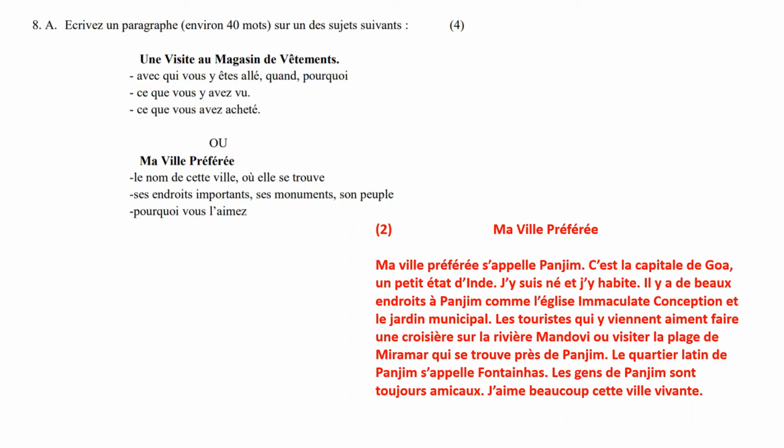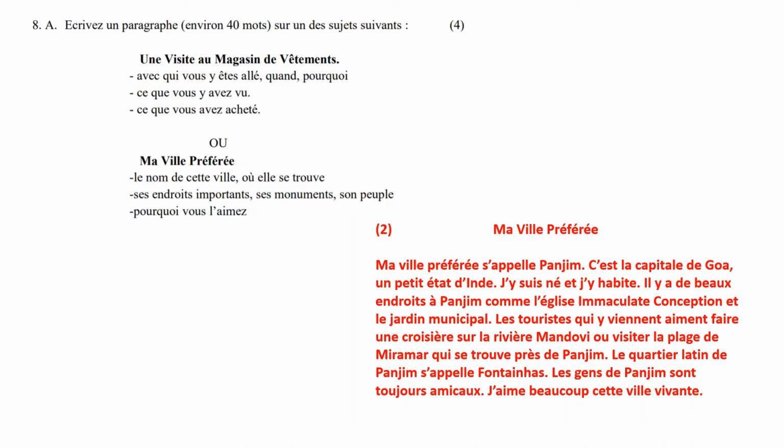Avec qui vous y êtes allé? With whom did you go? So you can say avec mes parents, avec mes sœurs, avec mes frères, avec mes cousins, whatever. Quand, when you went. You can say le week-end dernier, la semaine dernière. Pourquoi is why. So you can say pour acheter de nouveaux vêtements. Obviously to buy new clothes. So you can say pour le mariage d'un cousin, for my cousin's wedding, and so on. Pour mon anniversaire, for my birthday, and so on.